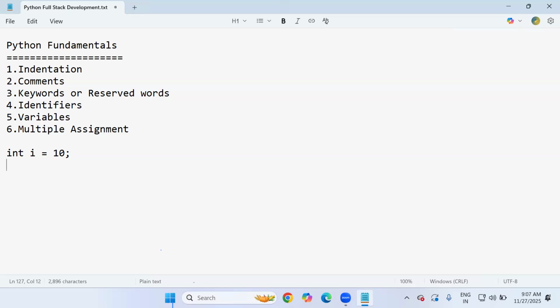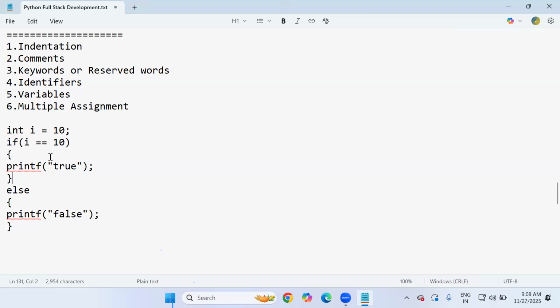If I equal to 10, open bracket, close bracket, and here they write a print statement or printf true only. Else, open bracket, close bracket, printf false, like this.